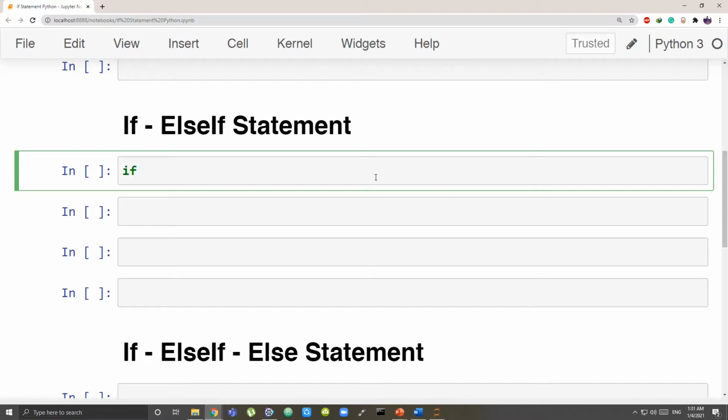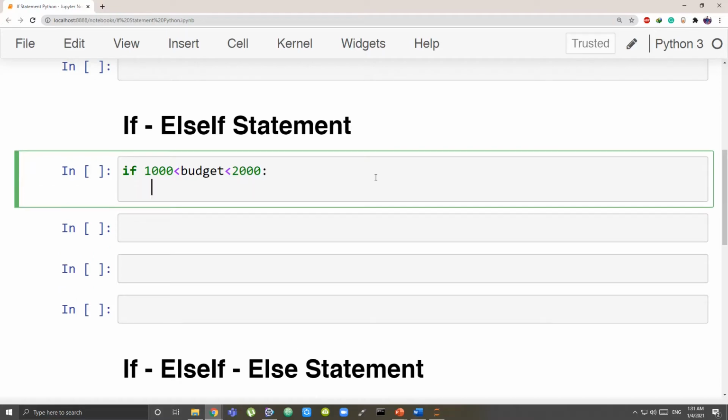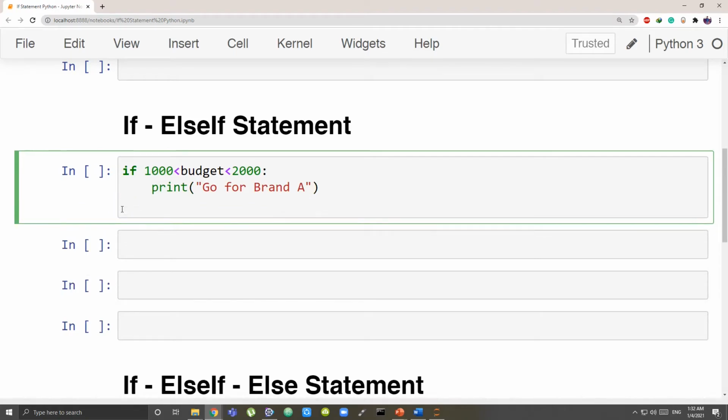So as usual, you will have if condition. Now here you are going to have many conditions. So what I'm writing, see, if my budget is lying in this range, budget less than or equal to, in this range, compulsory colon, compulsory 4 spaces, or you can have spaces as you wish. However many spaces you put for if, it has to remain the same for elif, for else and all. What I want to print is go for brand A.